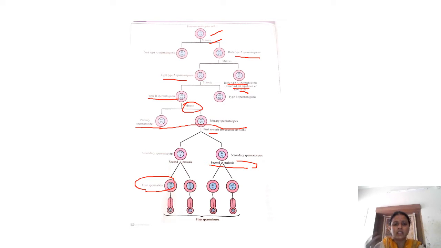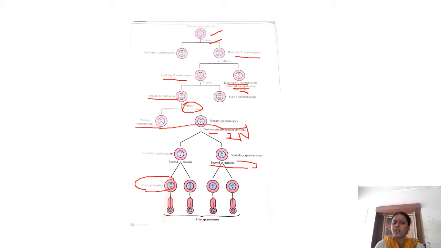You would have heard this repeatedly. Yes, of course it is a reduction division, but when is the reduction happening? During the first meiosis or during the second meiosis? Till first meiosis you will be having 46 chromosomes and 2n genetic material.